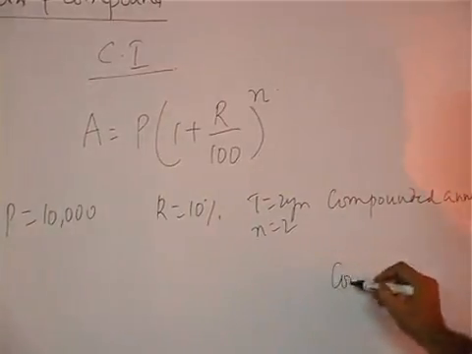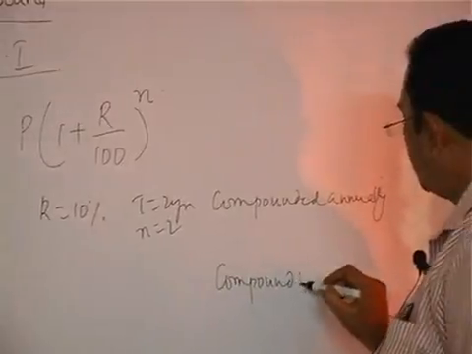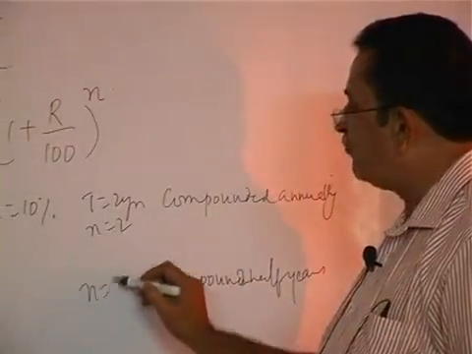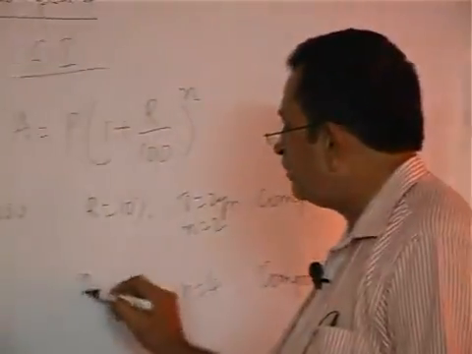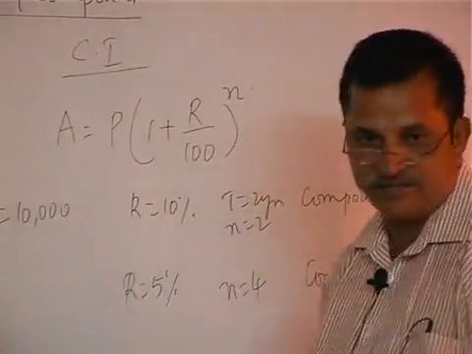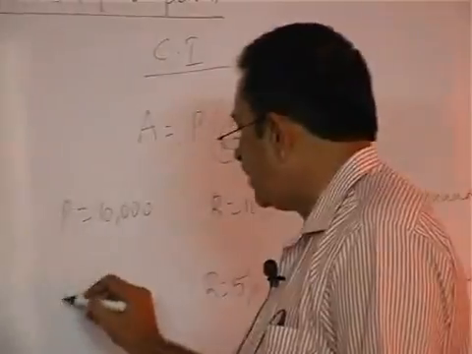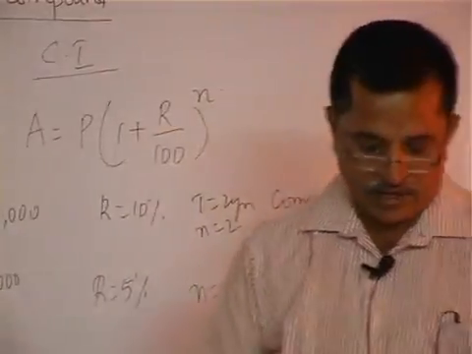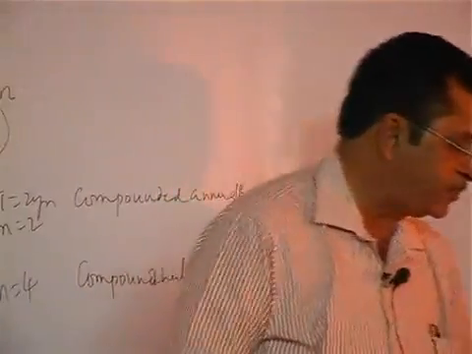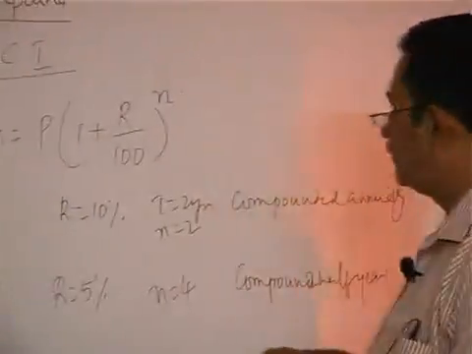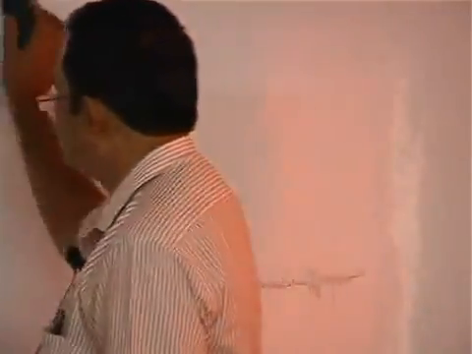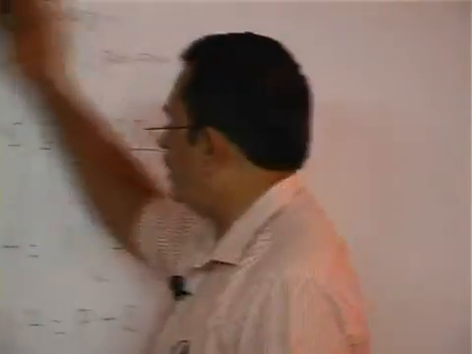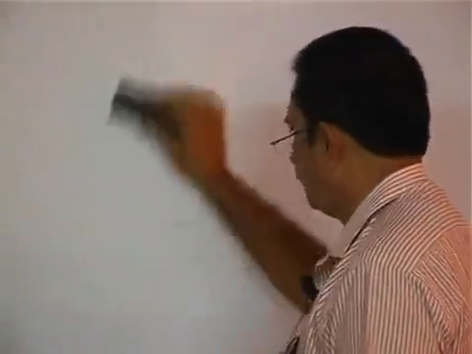Suppose I say compounded half yearly, then n will become 4 and R will become 5%. Principal will be 10,000 only. Keep that in mind. As far as problems are concerned, we will not use the formula, so try to solve without using the formula.